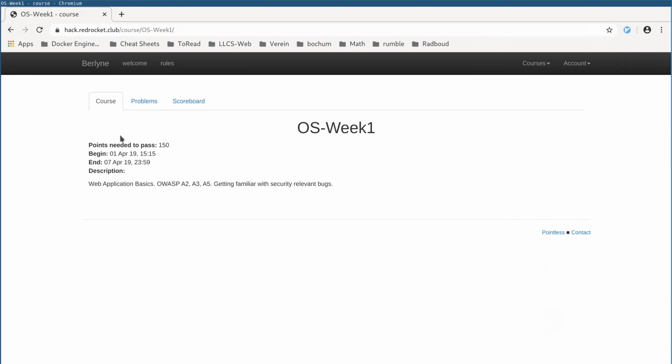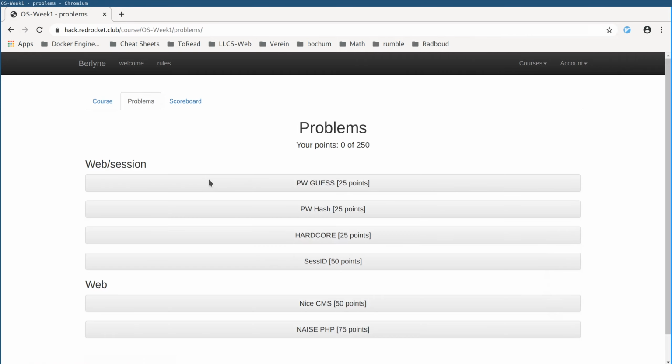Okay, so on the course outline it tells you how many points you need for the week to pass. In this case 150. It tells you when the course starts, so when you can start seeing the tasks, and when it finishes. This is the deadline. Until then you can submit solutions. Afterwards the tasks are still online, but you won't be able to submit solutions. There's a short description telling you what this week is about. Then you can go to problems.